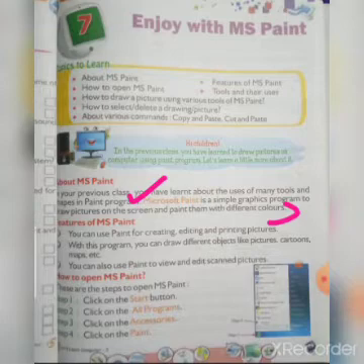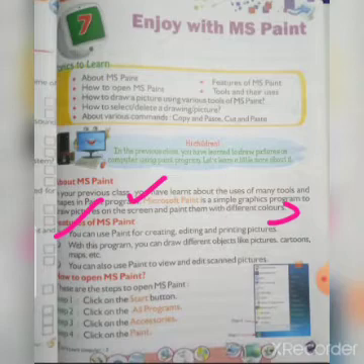Then, the features of MS Paint. You can use Paint for creating, editing and printing pictures. It is mainly related to pictures. With this program you can draw different objects like pictures, cartoons, maps, etc. Anything you want to draw, you can draw in MS Paint, any object or substance.